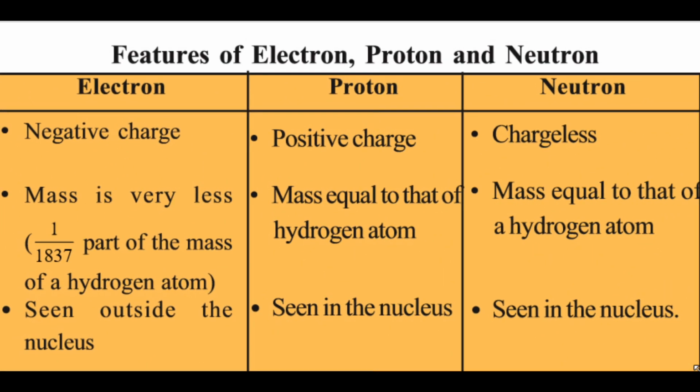Later, it was found that there are hundreds of subatomic particles inside the atom, but among these hundreds, these three, that is proton, electron and neutron, are very important, and thus the fundamental particles of the atom are proton, electron and neutron. Just see the properties of proton, electron and neutron.